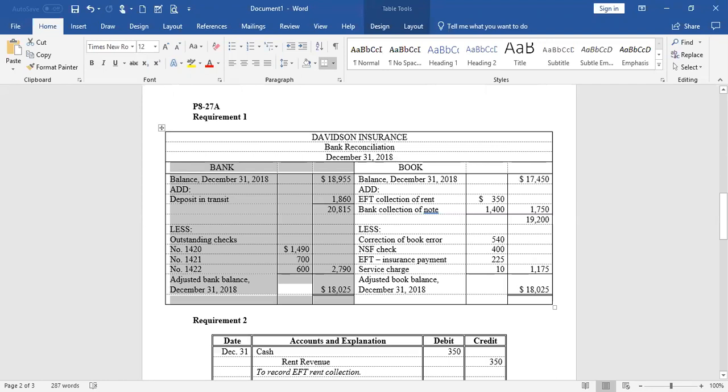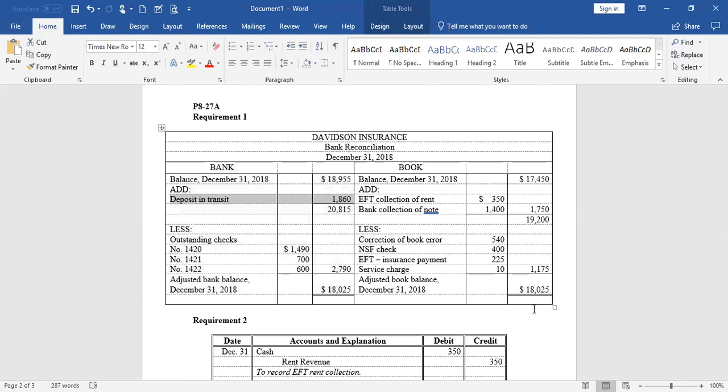The December 31st deposit of $1,860, is that on the bank statement? No, it's missing. Okay, then we need to add it. And that's what we're doing. I'll highlight it right here. So that deposit is in our checkbook, but is not on the bank statement yet. And we call those deposits that are missing deposits in transit. And it's usually because of the timing of the deposit that it does not appear on our bank statement. It doesn't mean it's a bad deposit or it's a fictitious one.